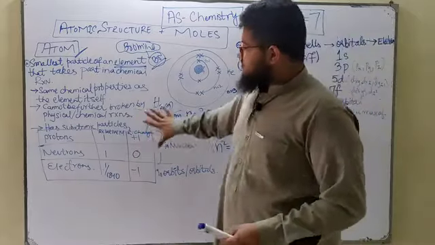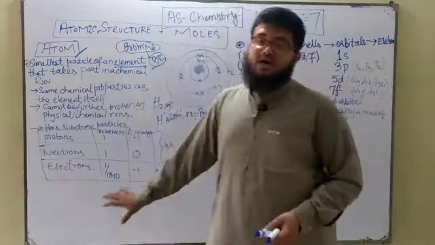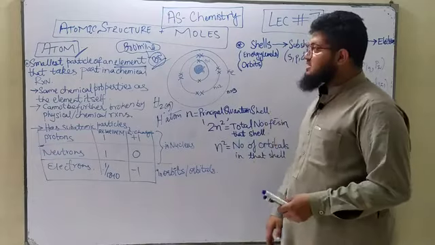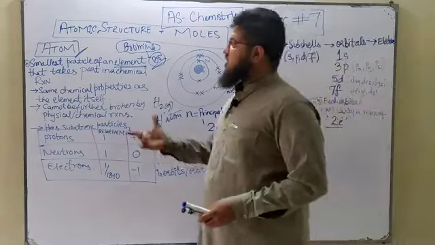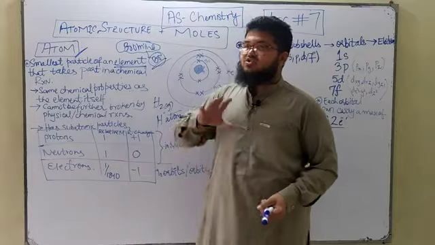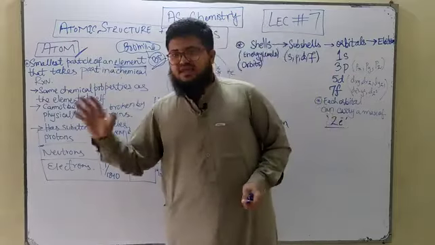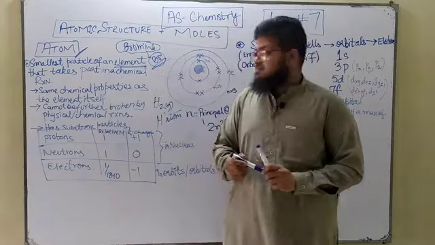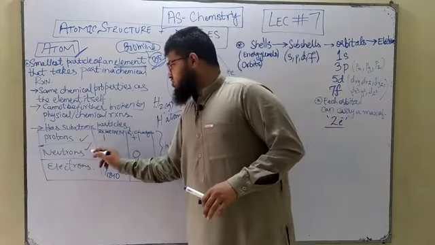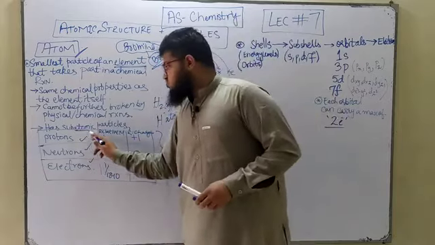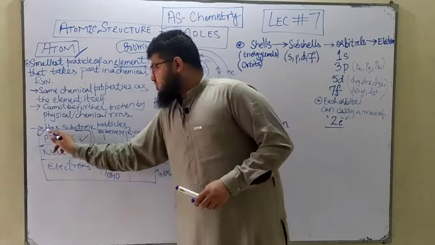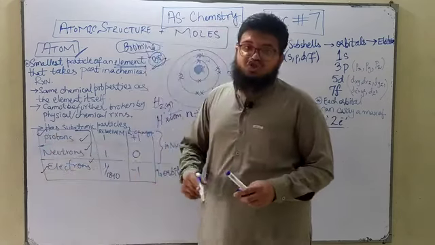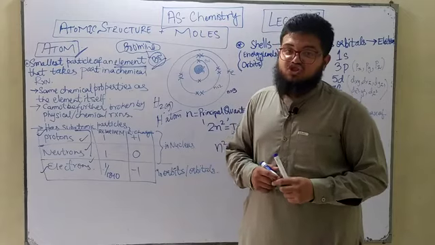Then, the subatomic particles. What does the word subatomic mean? Subatomic means the species found inside the atom. Subatomic particles found inside atoms include, there are 3 types: protons, neutrons and electrons. Out of these, the protons and the electrons are charged species, meaning they have charges.